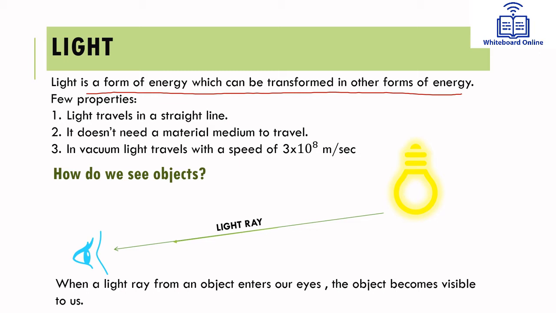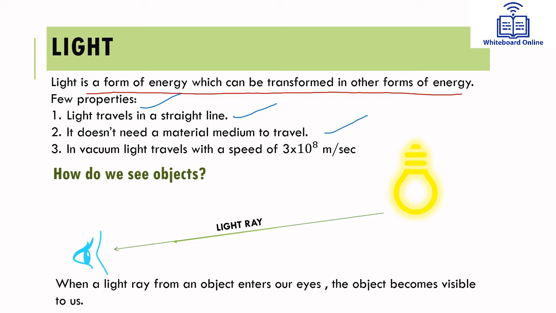Now let us read about a few properties of light. First property is light travels in a straight line. Light always has a straight path. It doesn't need a material medium to travel. What does this mean, students? Material medium to travel. See, light can travel in vacuum also. If there is nothing, then also light can travel. It doesn't need a medium to carry it. It doesn't need anything to travel.